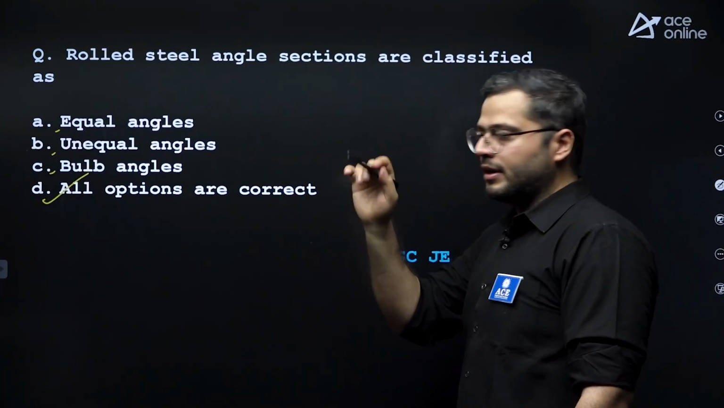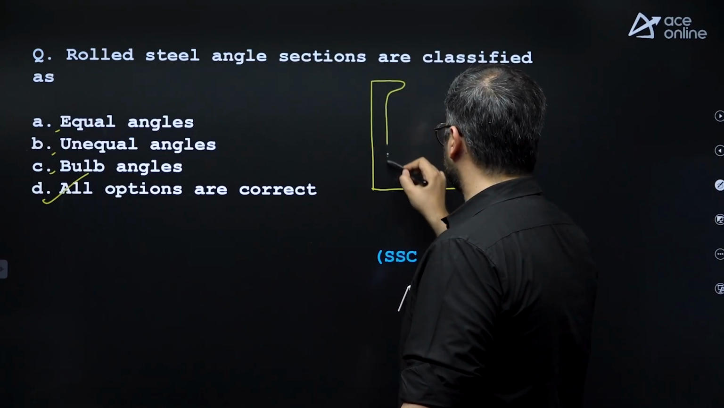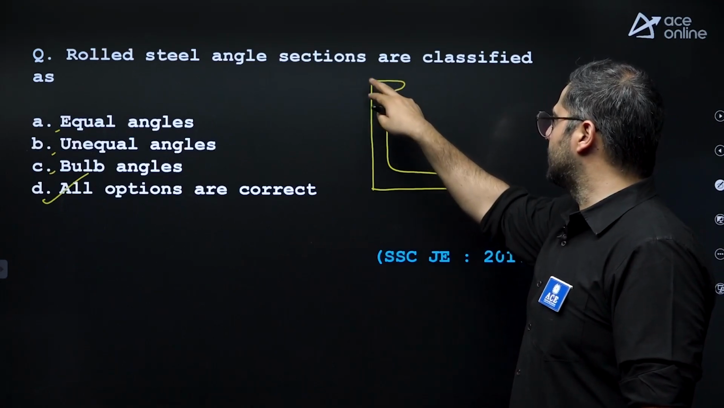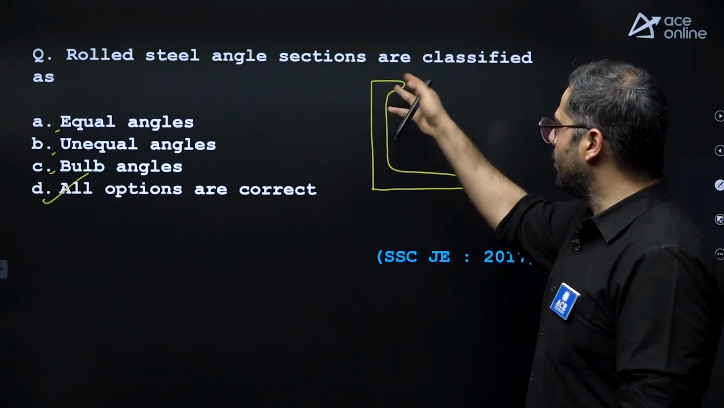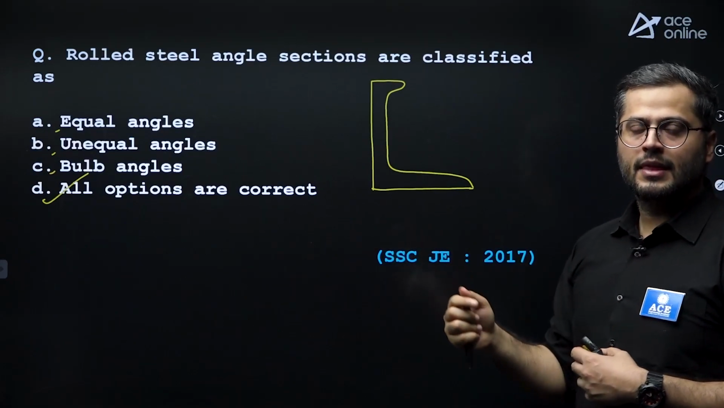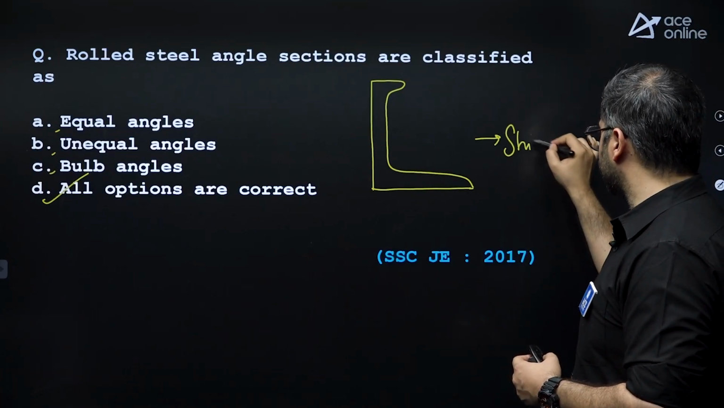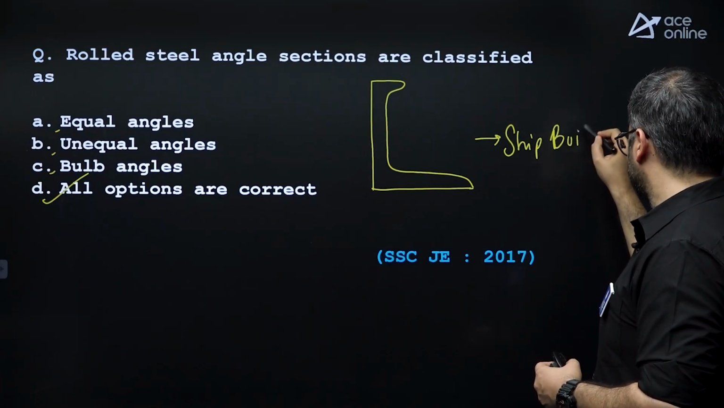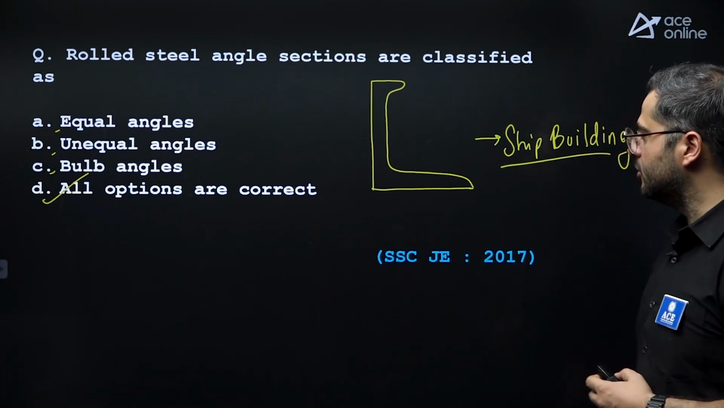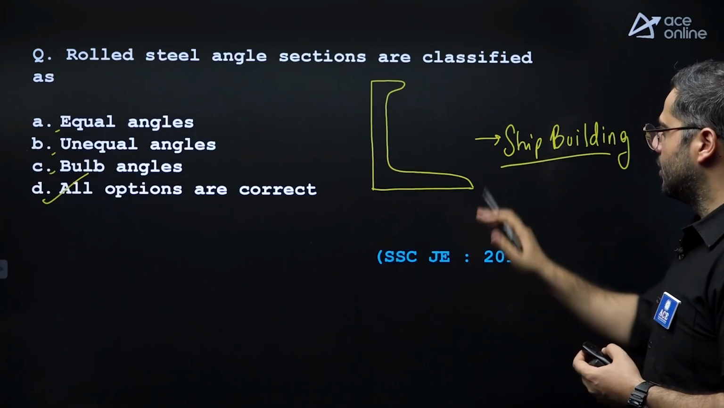If you don't know what is a bulb angle section, it is somewhat like this, right? There is a mass which is coming outwards from the top of the angle section. This is to increase the stiffness of the section, right? Basically, mainly we use this in shipbuilding, and it is to increase the strength of the cross section over here.